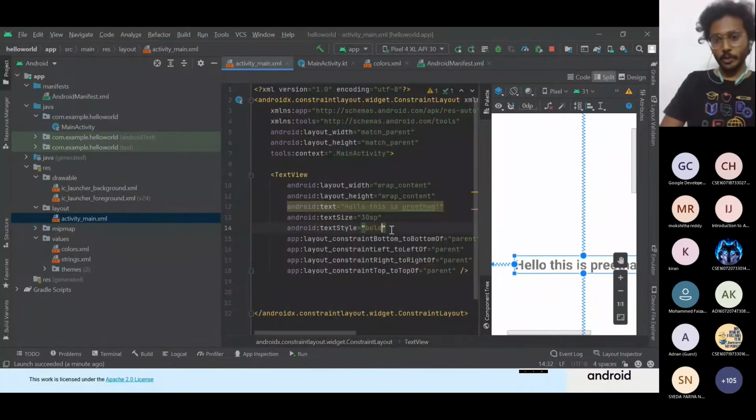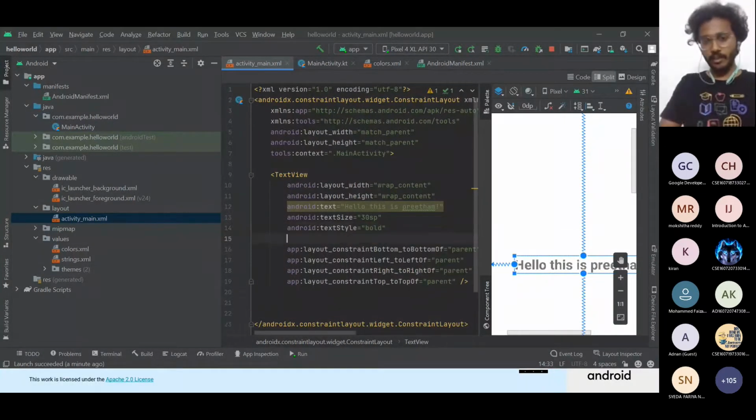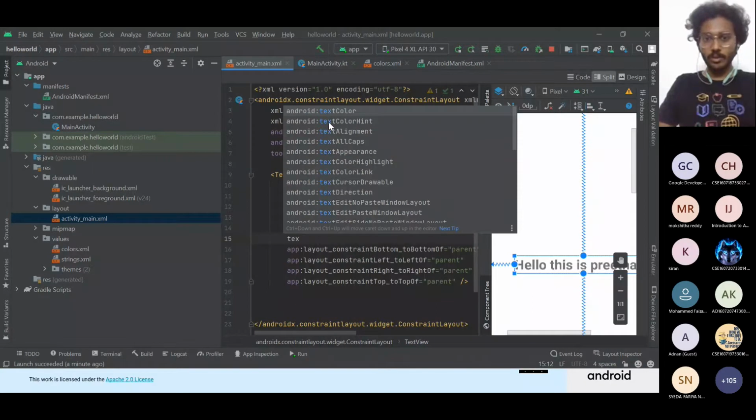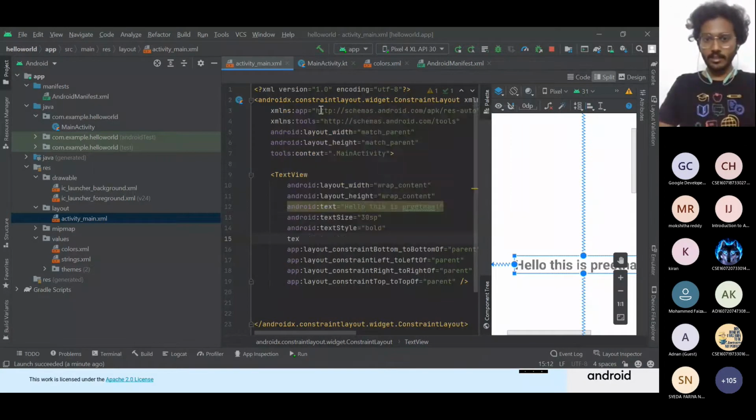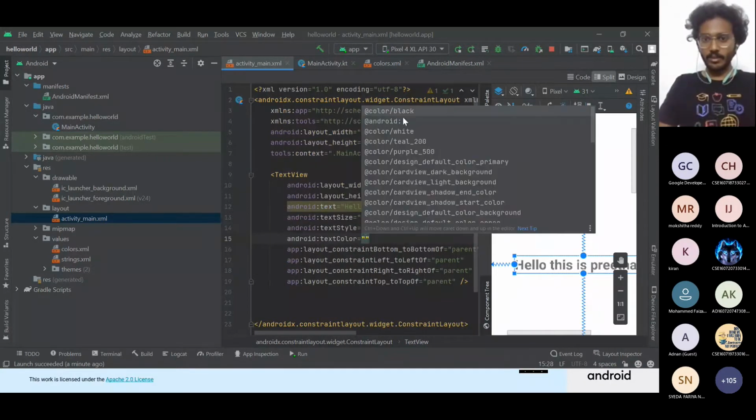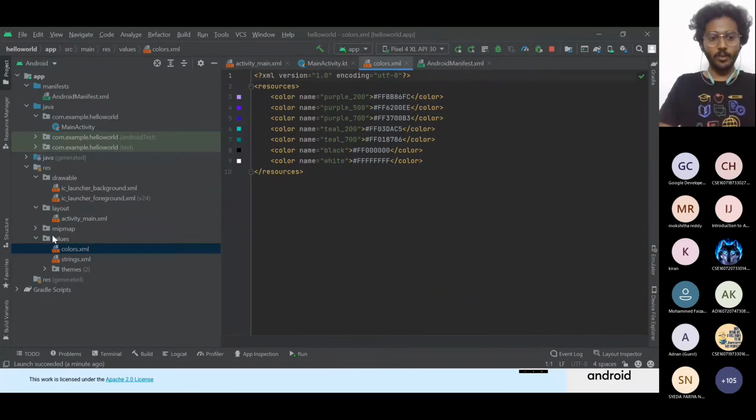This is what Android Studio does. It shows everything to us, so we just have to be fast enough in coding this. We can also add colors. It shows all the predefined colors. As we have seen in the colors.xml file, we have the purple color.